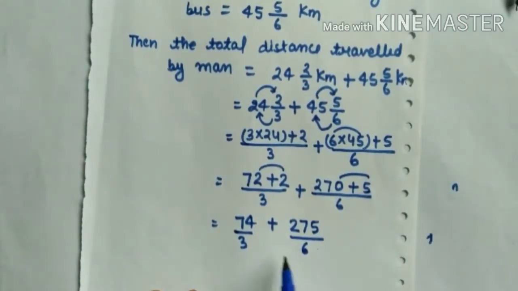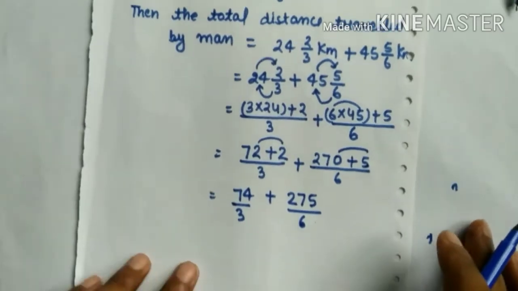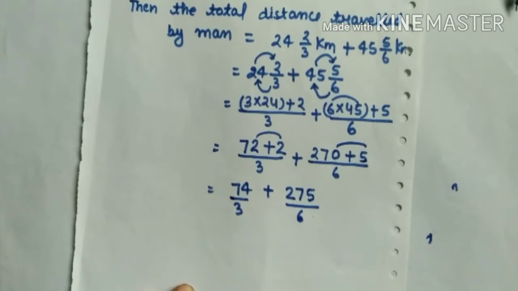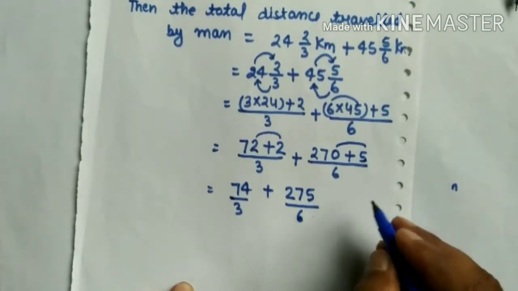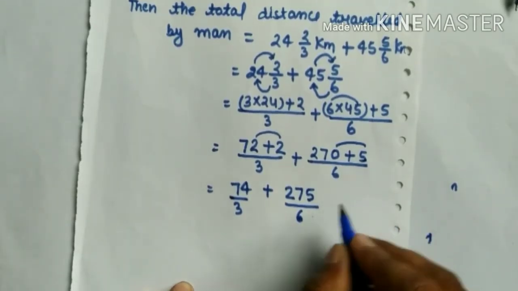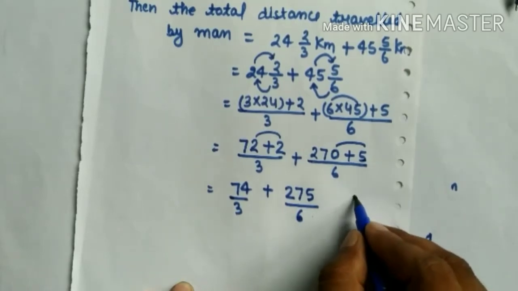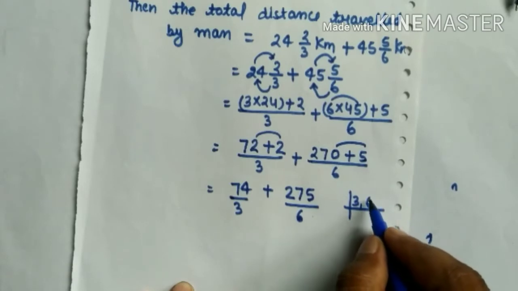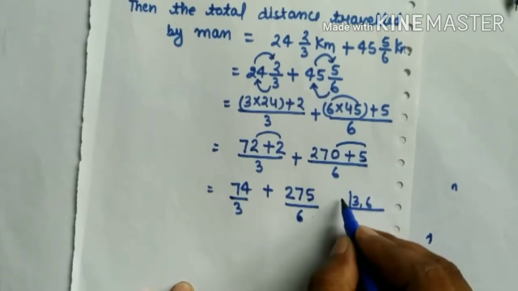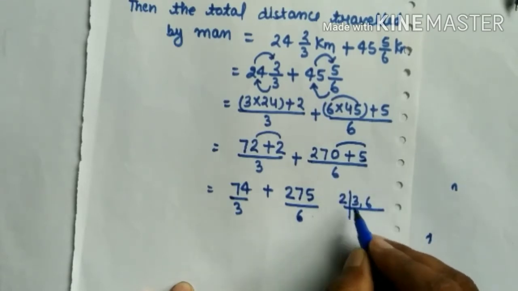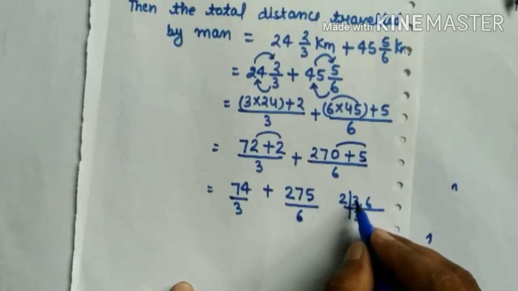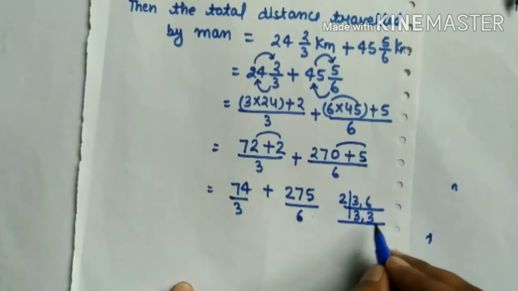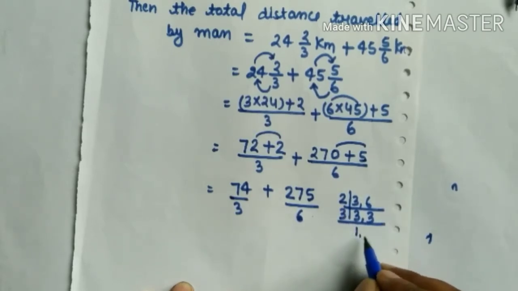Here, look at the denominator place. 3 and 6 are not the same. Then we just take the LCM of 3 and 6. 6 is divisible by 2, then we take 2. 3 is not divisible by 2, then we take 3. 3 1 is 3, 3 1 is 3.